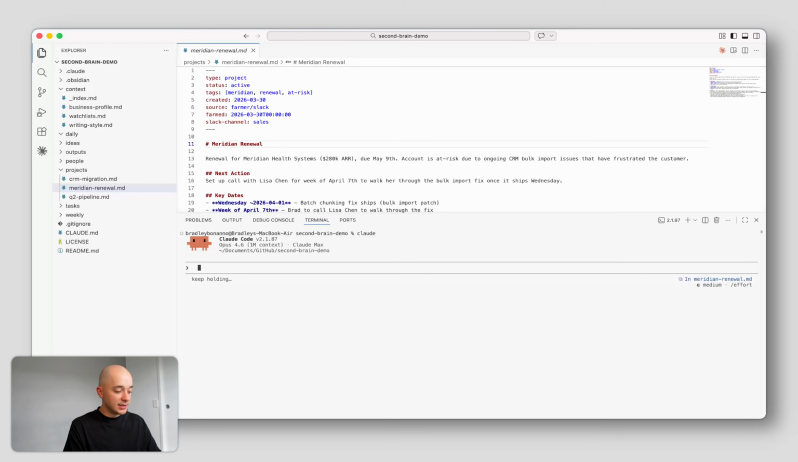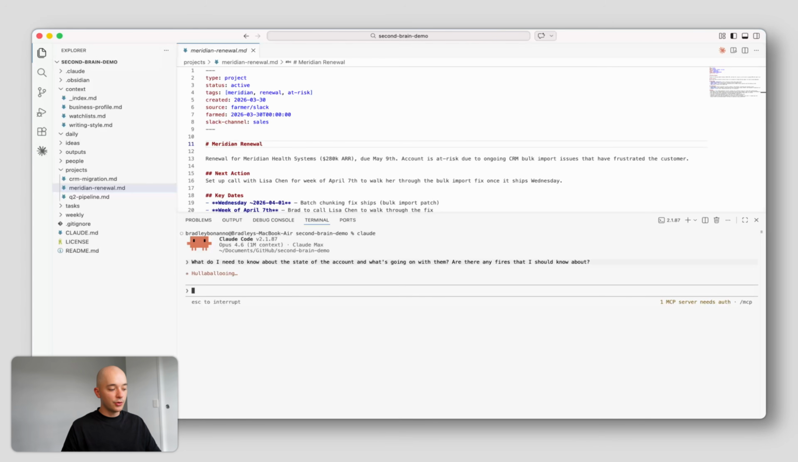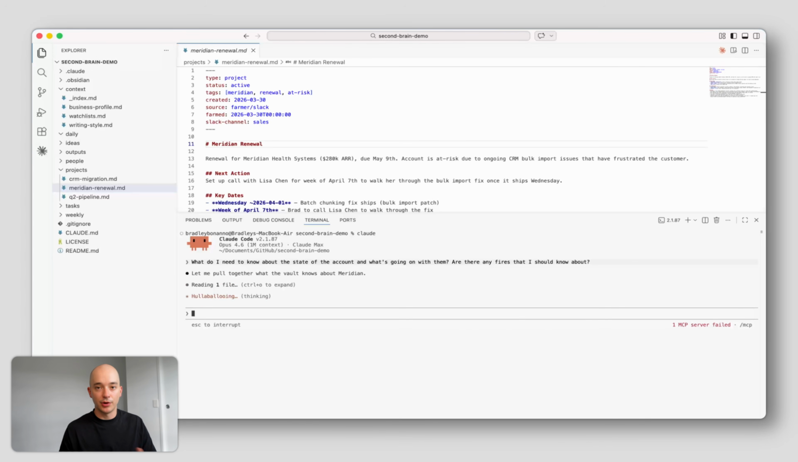I'm about to walk into this renewal meeting with Meridian. What do I need to know about the state of the account and what's going on with them? Are there any fires that I should know about? Cool. And now Claude has the complete context of this unified knowledge layer that we've been building through our context farming. And it's going to be able to answer for me exactly what's going on with this customer in a few seconds. And all of this context is coming from meetings and messages that I haven't read and wasn't included on.